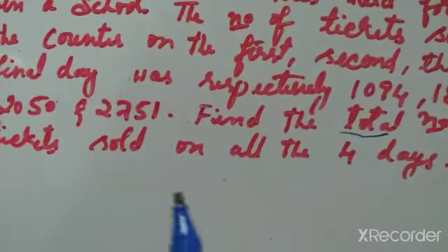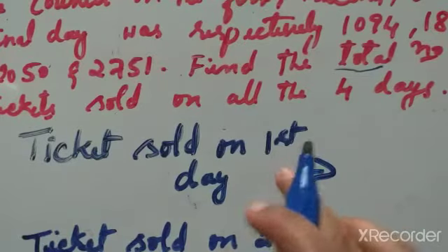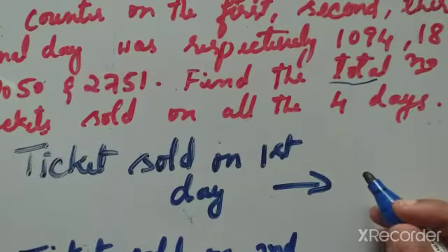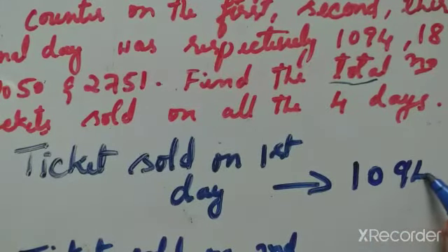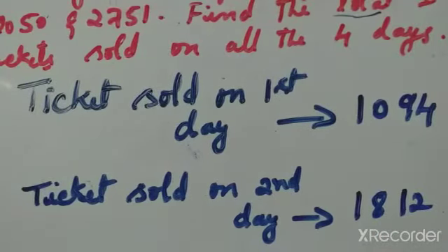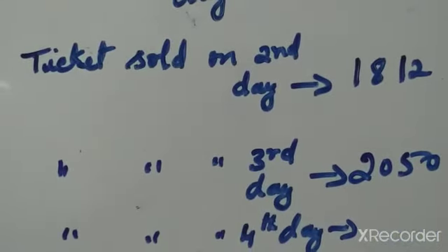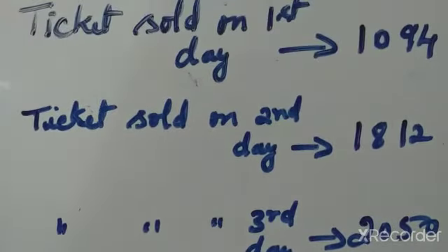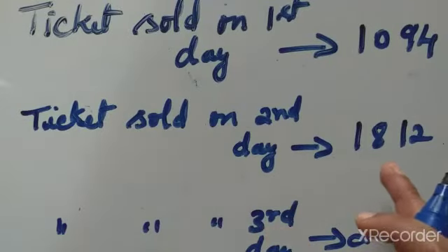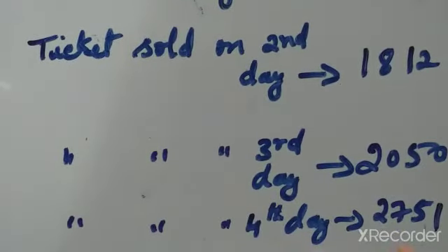Now what is the sentence we have to write? Tickets sold on first day was 1094, tickets sold on second day was 1812, tickets sold on third day 2050, and tickets sold on fourth day 2751.